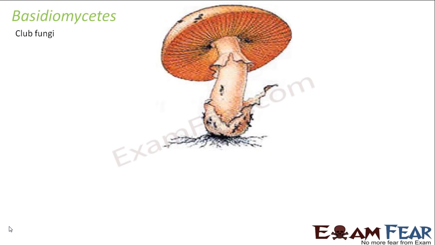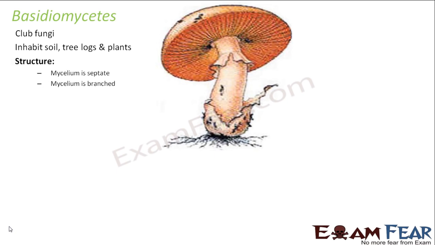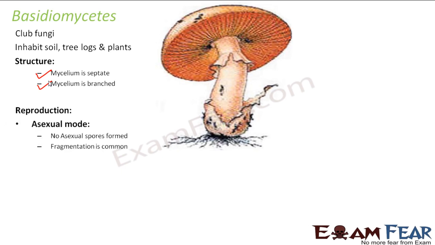Now again, let us talk about the structure of Basidiomycetes. Before that, they also inhabit soil, tree logs and plants. Talking about structure, the mycelium is septate and branched. Whenever the mycelium is septate, it is generally branched, so it has septa or cross walls. Now talking about reproduction. In asexual reproduction, no asexual spores are formed. So here, asexual reproduction doesn't happen by spore formation, but instead fragmentation is more common.